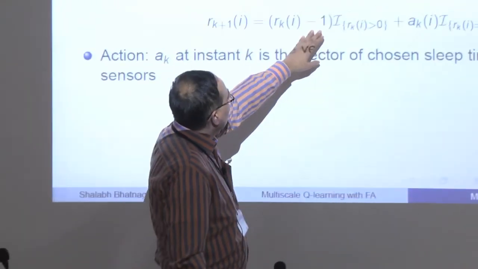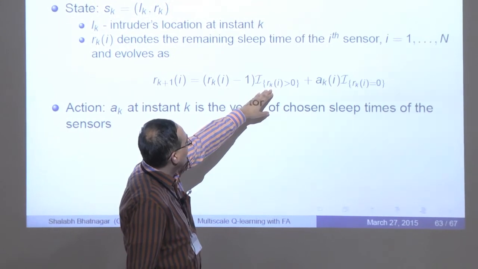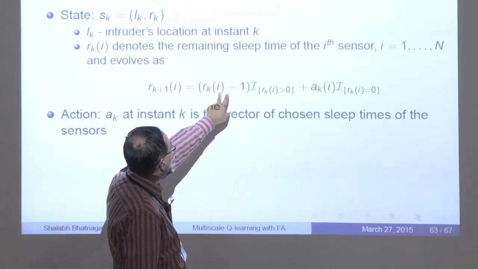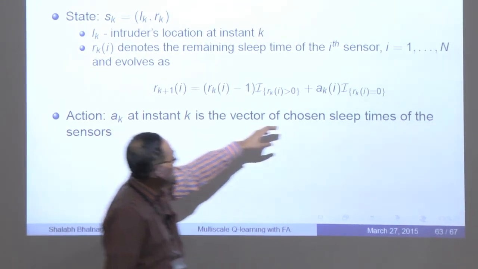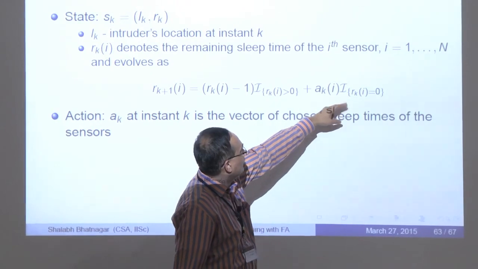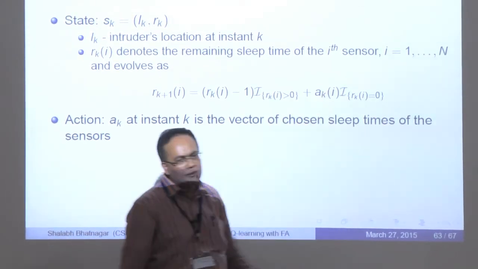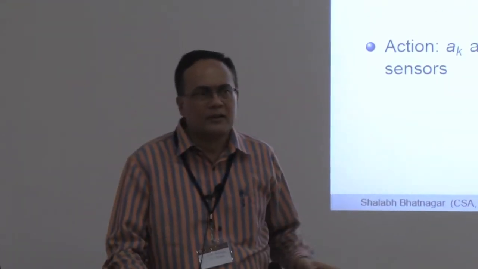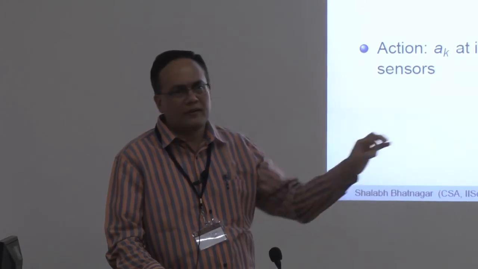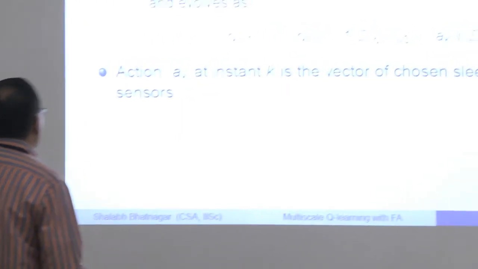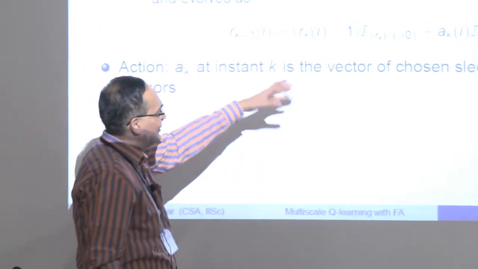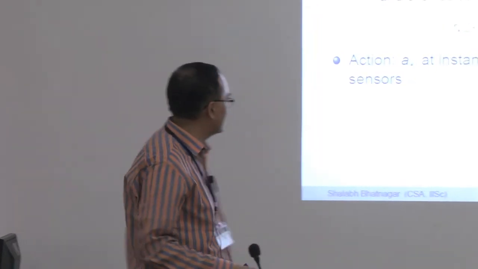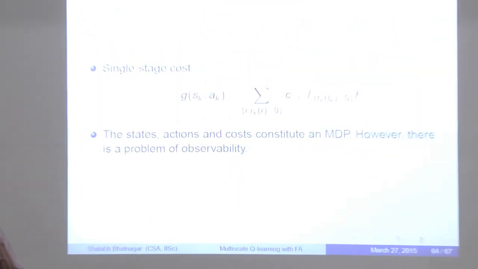If the sensor was sleeping at time k, then at time k plus 1 the remaining sleep time, Rk of i, is decremented by 1. And if it was awake, then the goal of the decision maker is to decide how much sleep time to assign to it. It could be 0 as well. It might decide that the sensor should not sleep at this time, so it may assign a value 0. Or it may think that it need not keep awake at this time, and say, okay, you now go to sleep. So this is the setting.